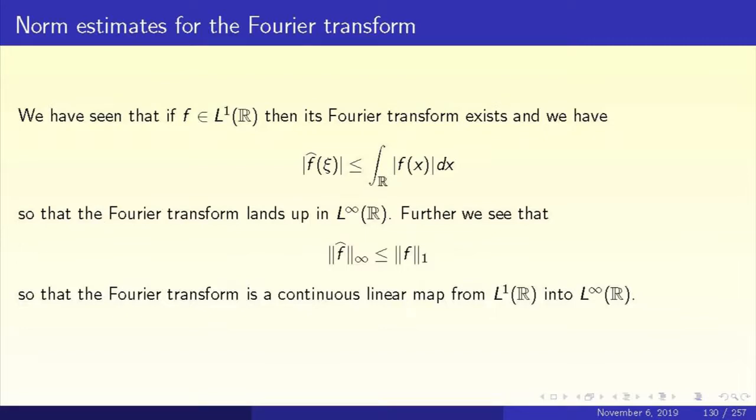So this was easy, that the Fourier transform takes L1 to L infinity. Can we say something more about this? It turns out that L infinity is too big. The Fourier transform doesn't map onto L infinity, it maps into L infinity. So let's see how to prove that. Let us look a little more carefully. What more can you say about the Fourier transform? Can we say anything more?